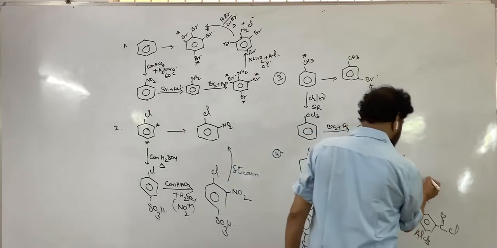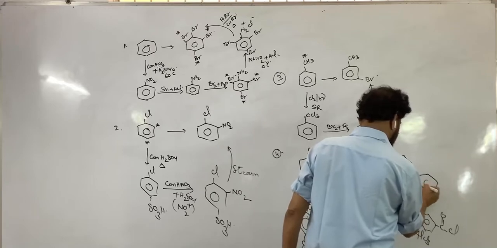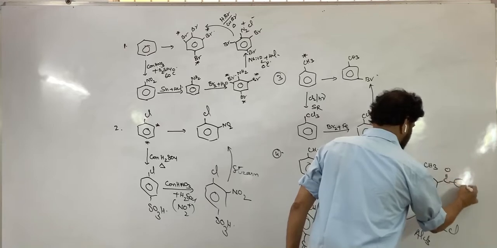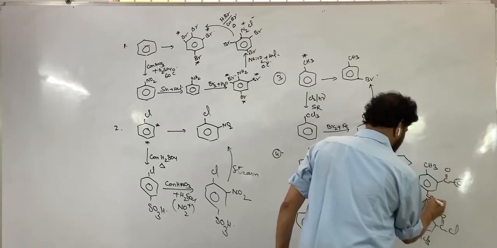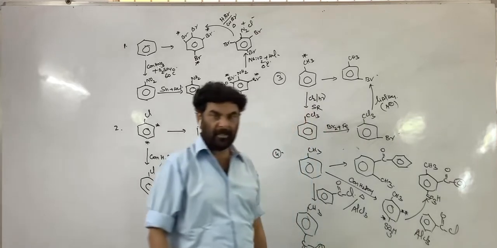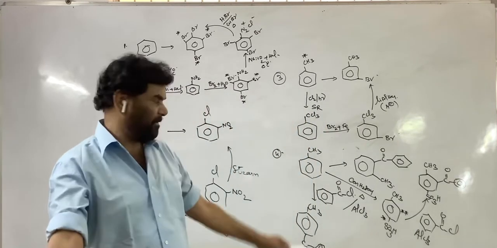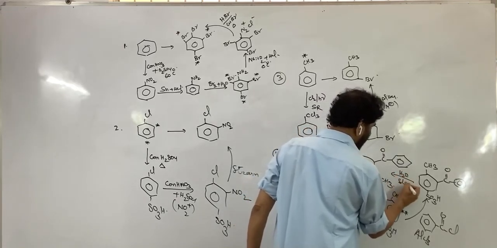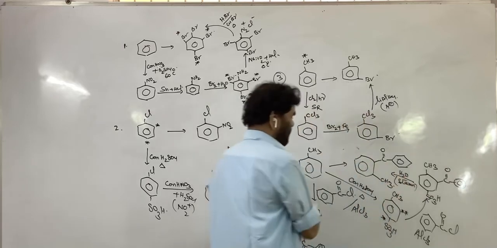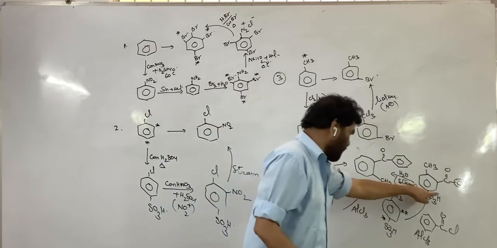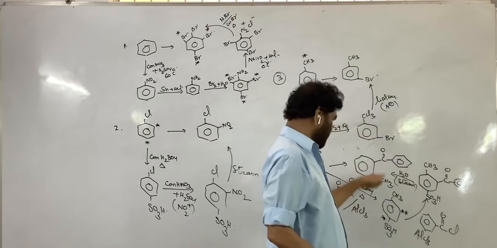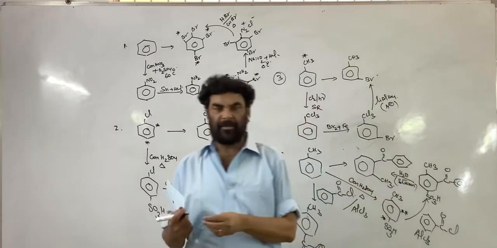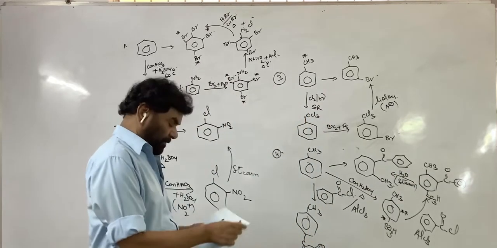Now what happens? This is the SO3H group. You know the procedure to remove the SO3H group: just treat with superheated steam, that is H2O in the form of steam. That is removed, and both groups maintain the ortho relation. Benzophenone, ortho-methyl benzophenone. That's the relation.